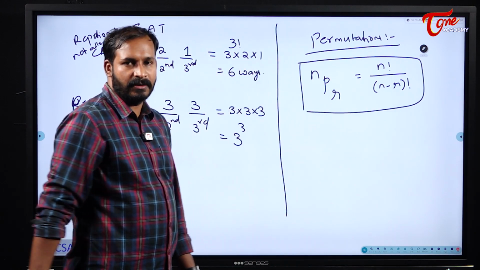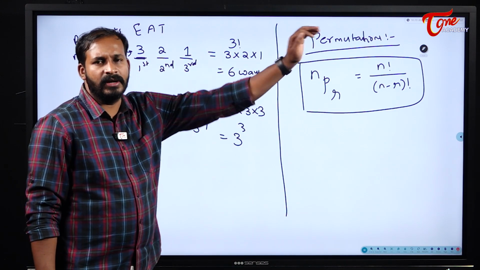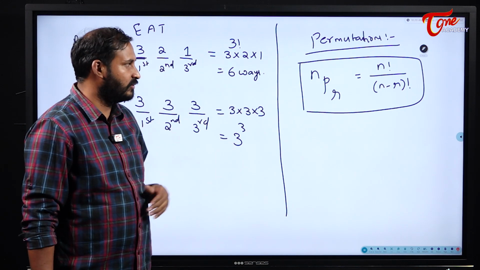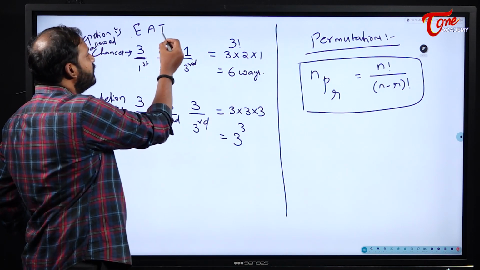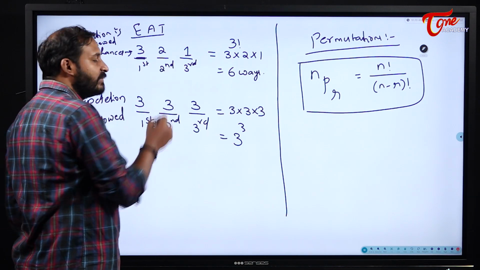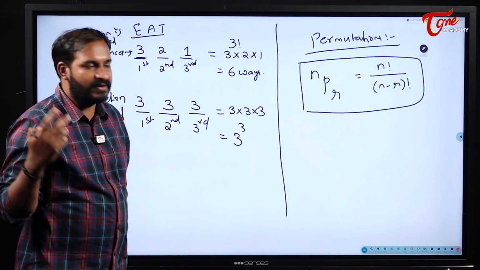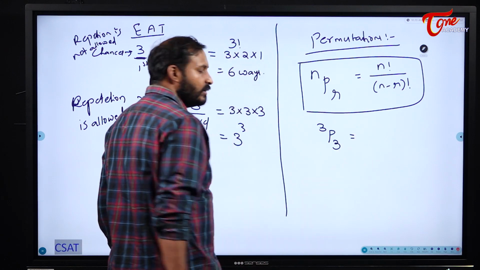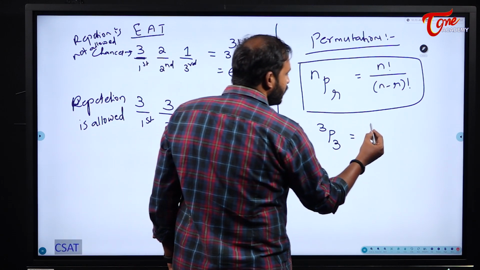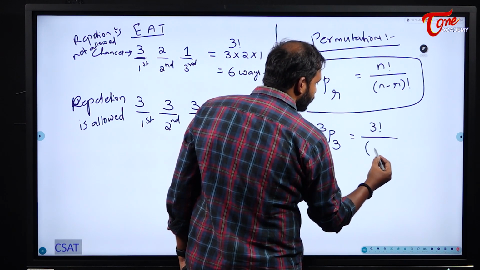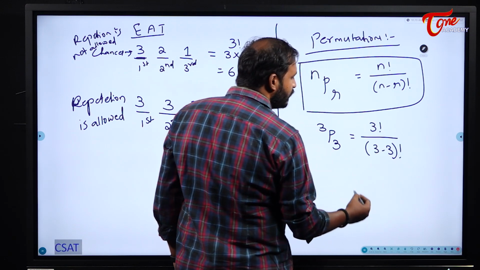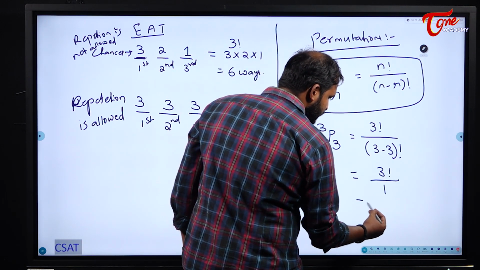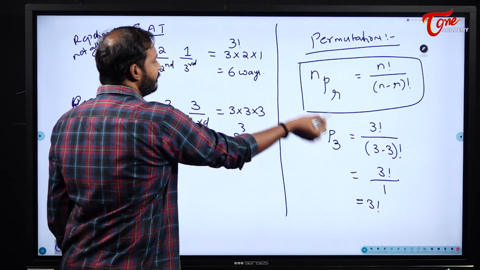We will see this formula in more detail next, by substituting. For example, the same thing I want to substitute in the formula. How many letters are there? 3 letters. How many positions are there? 3 positions. So what formula are you going to use? 3P3. So it becomes 3 factorial by (3 minus 3) factorial. We already know that 0 factorial is 1, so it becomes 3 factorial, the same thing.